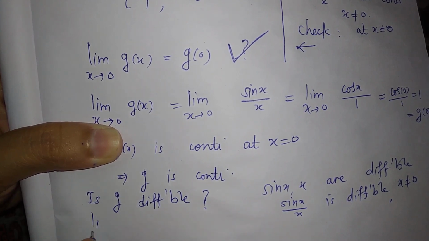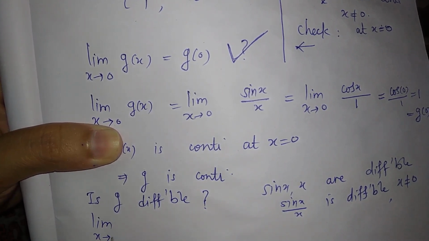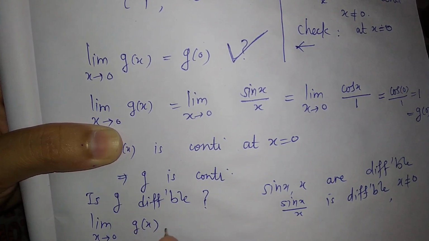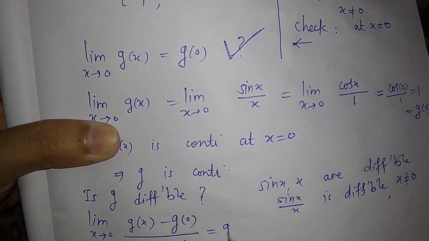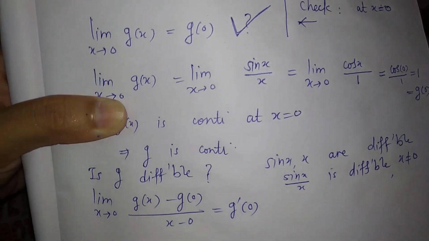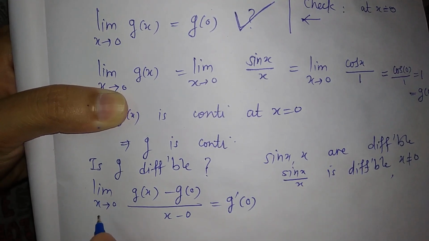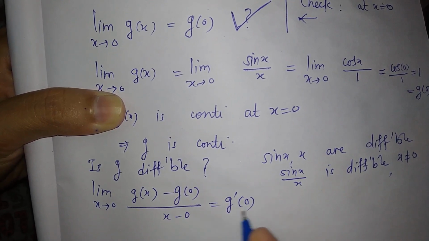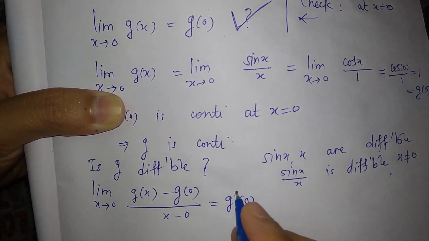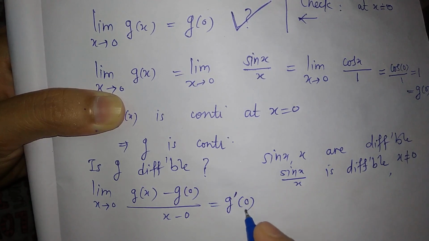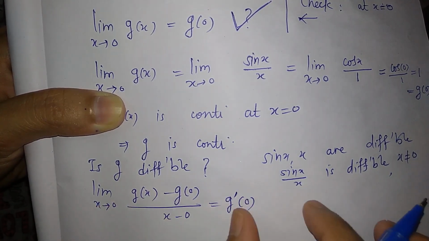So use this definition to check the differentiability. The limit as x tends to 0 of g of x minus g of 0 upon x minus 0, this is g dash at 0. So if this limit exists and is finite, then we call this limit g dash at 0, that is, this function is differentiable at 0 and this value is equal to g dash at 0.